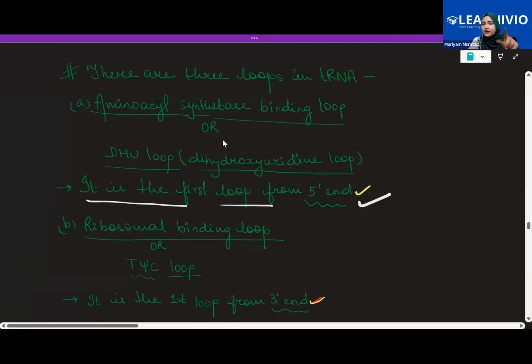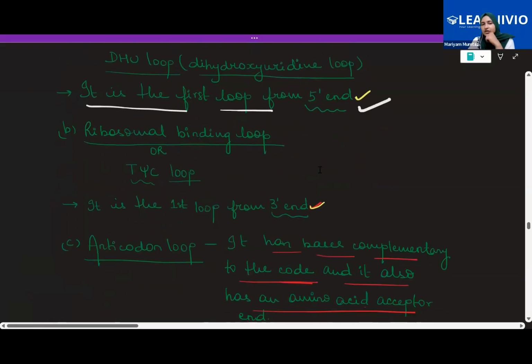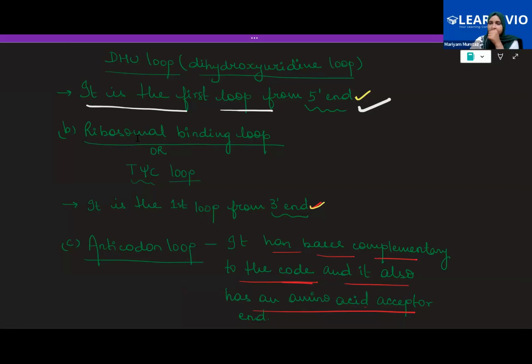DHU stands for dihydrouridine loop. Then from the 3' end, we saw there is the T psi C loop, which stands for the ribosomal binding loop. This is the loop that binds to the ribosome, and it is the first loop from the 3' end. Ma'am, do their names indicate the function that they perform?